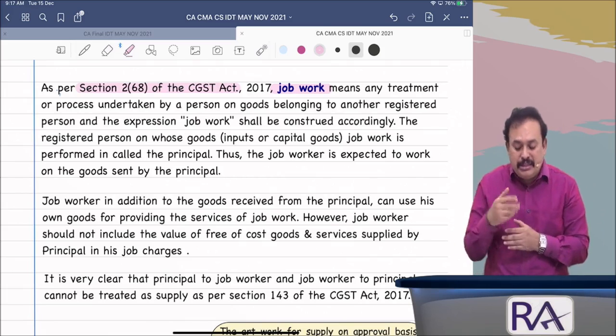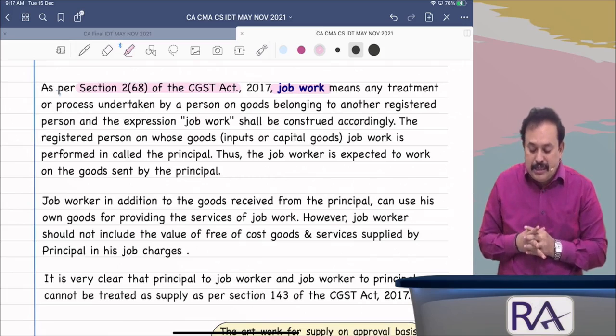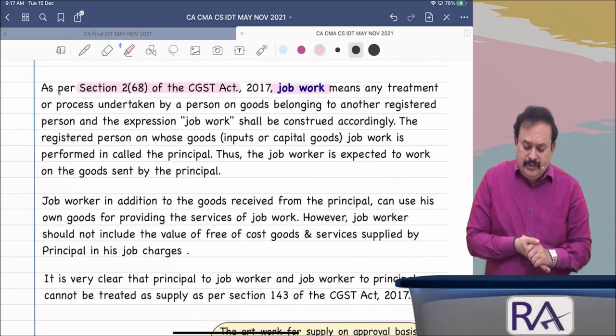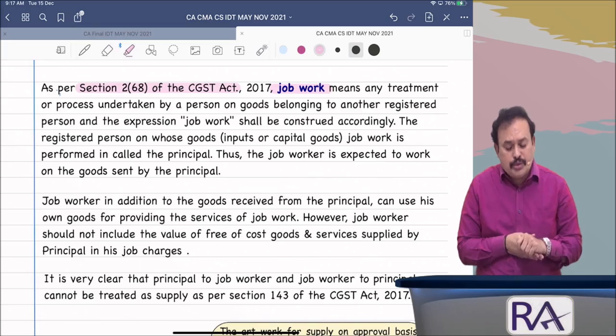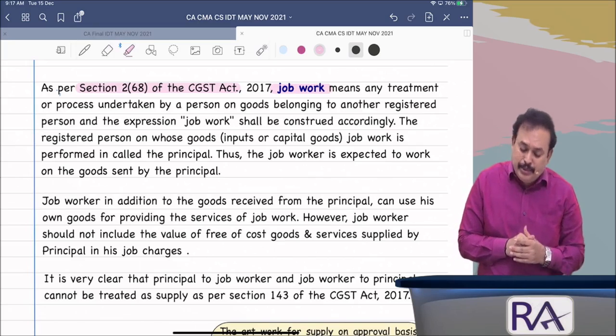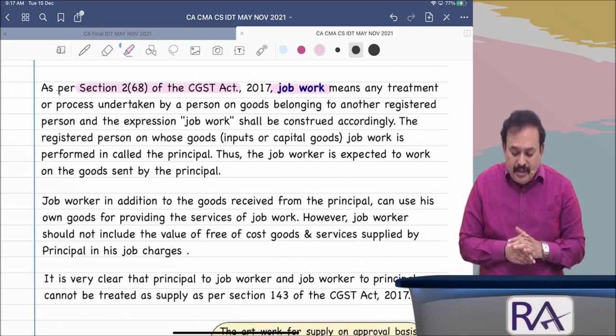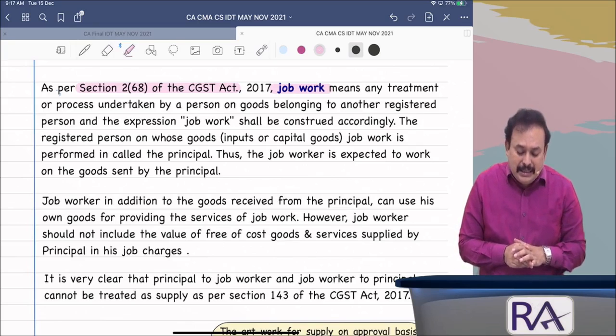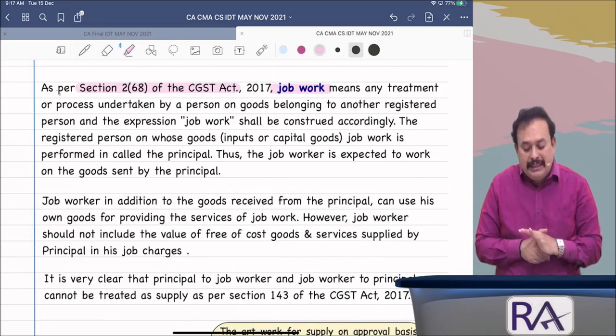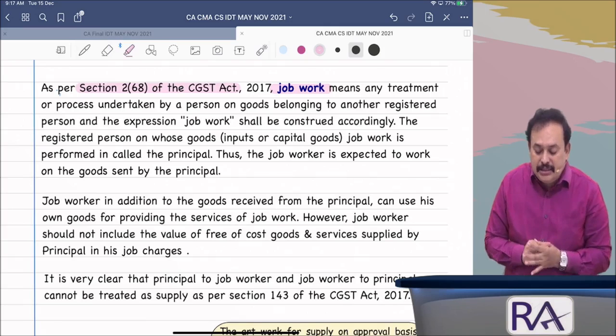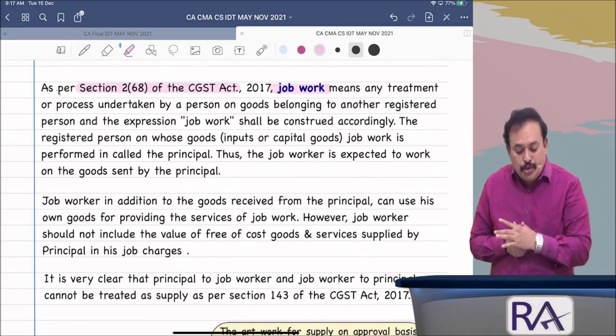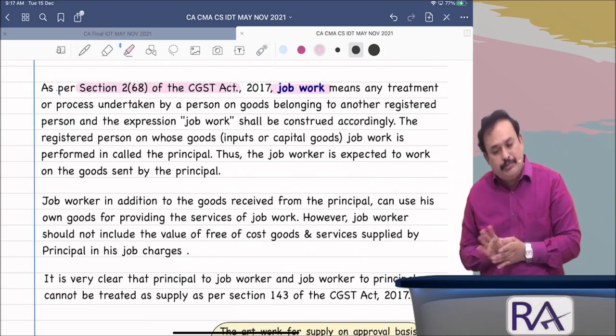The registered person on whose goods, namely inputs or capital goods, job work is performed is called the principal. Thus, the job worker is expected to work on the goods sent by the principal.